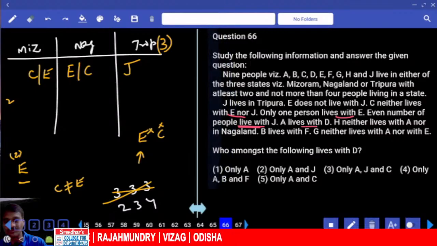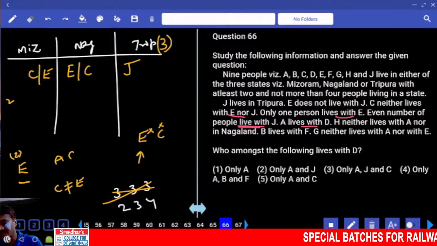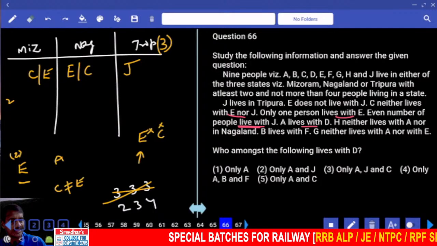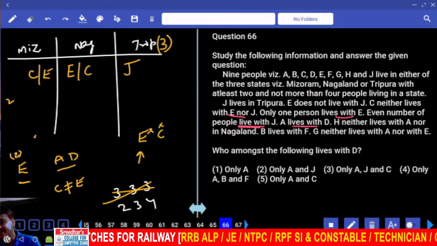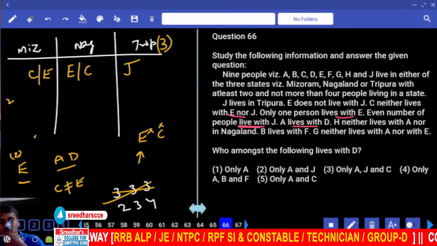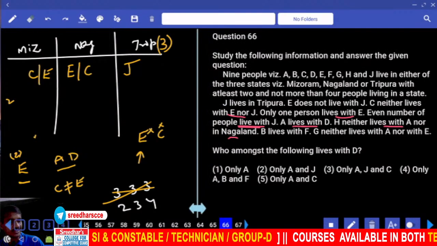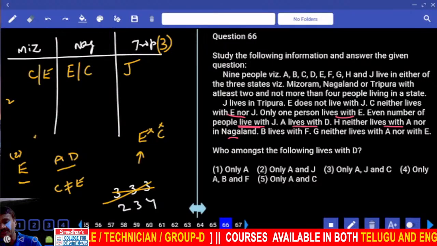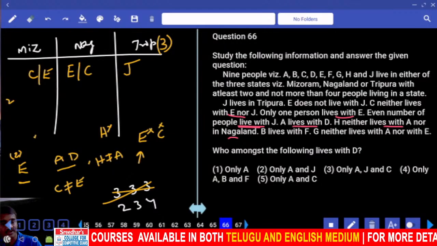Then A lives with D. A and D are living in the same state, and it cannot be with C or E, isn't it? Next, H neither lives with A nor in Nagaland. H cannot be in Nagaland, and H cannot be with A as well. H and A are not together.